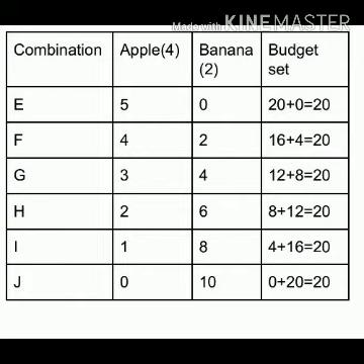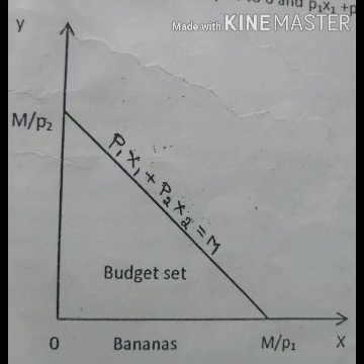In the combination I, 1 unit of apple and 8 units of banana, and J, 0 units of apple and 10 units of banana. This can be represented with the help of a diagram. In the diagram you can see that on the OX axis apple is measured and on the OY axis banana is measured. If the consumer wants to consume more apples, that can be represented at point E.